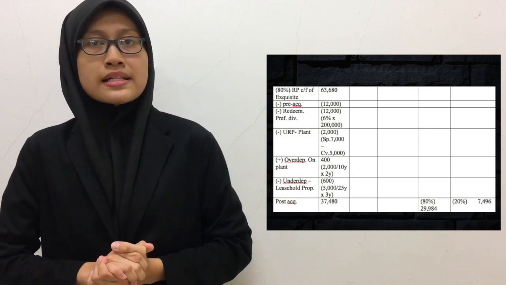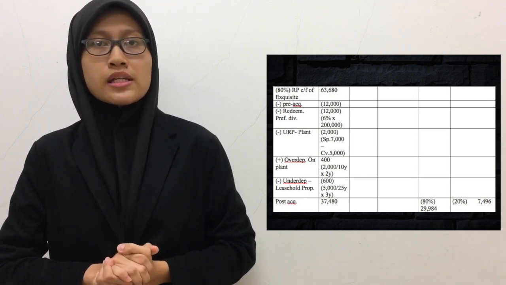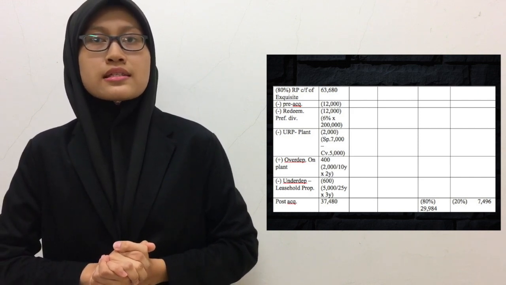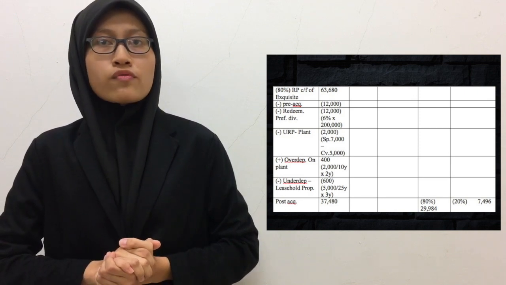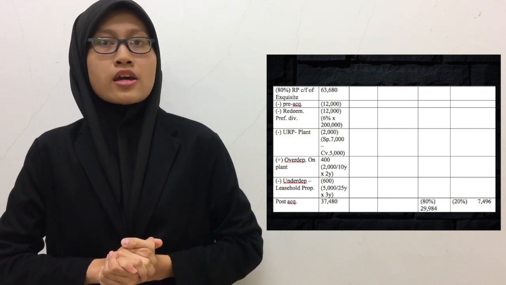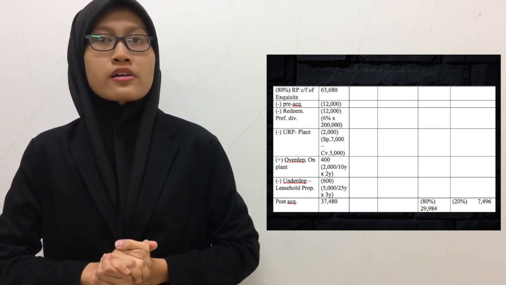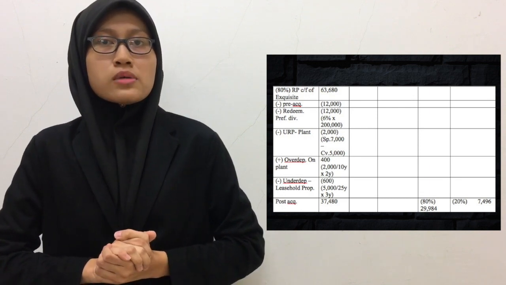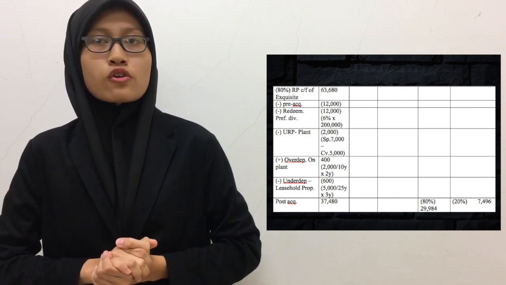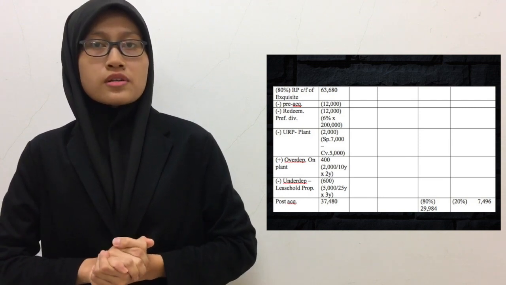For Exquisite, the balance CD of RM63.68 million is to be minus with pre-acquisition of RM12 million, minus with redeemable preferred share dividend of RM12 million, that is 6% times 200 million, URP of plant of RM2 million, that is get from sales price RM7 million minus carrying value of RM5 million, plus under depreciation of plant of RM400,000, that is 2 million divided by 10 years times 2 years, and lastly to be minus with over depreciation of leasehold property of RM600,000, that is 5 million divided by 25 years times 3 years.